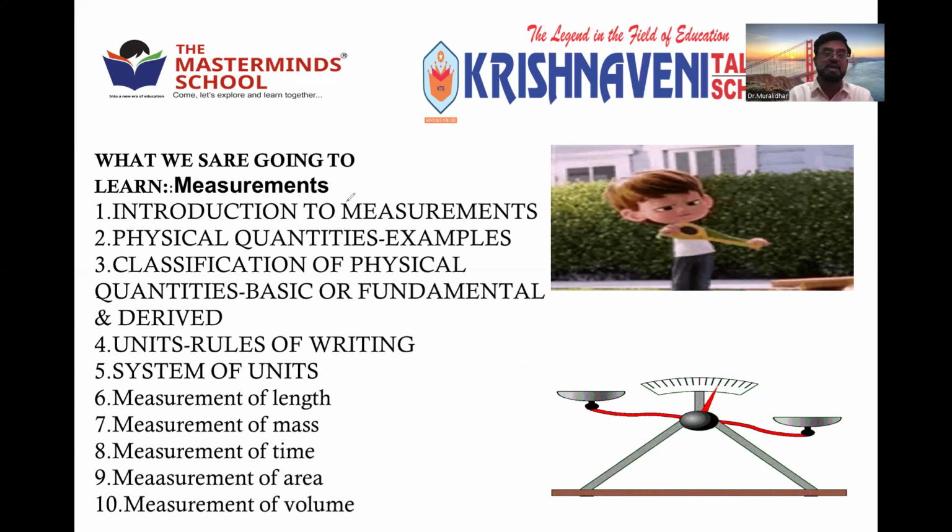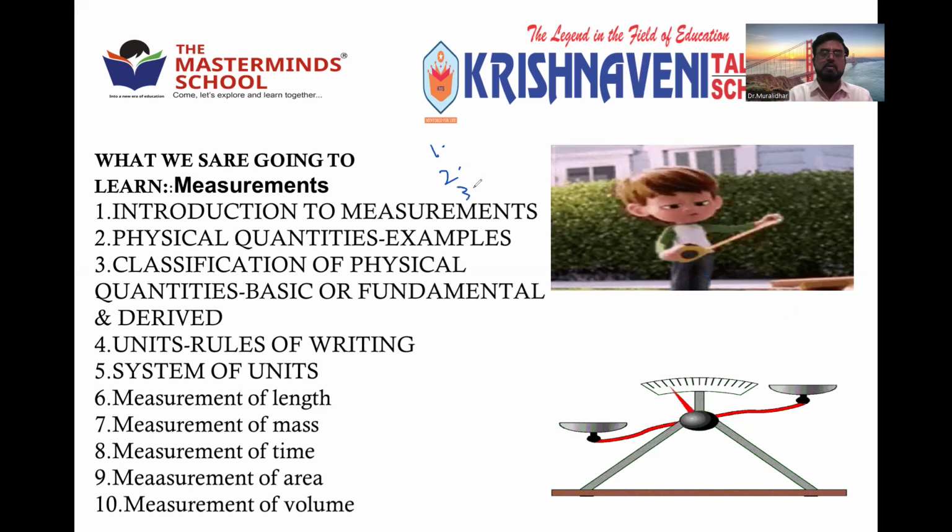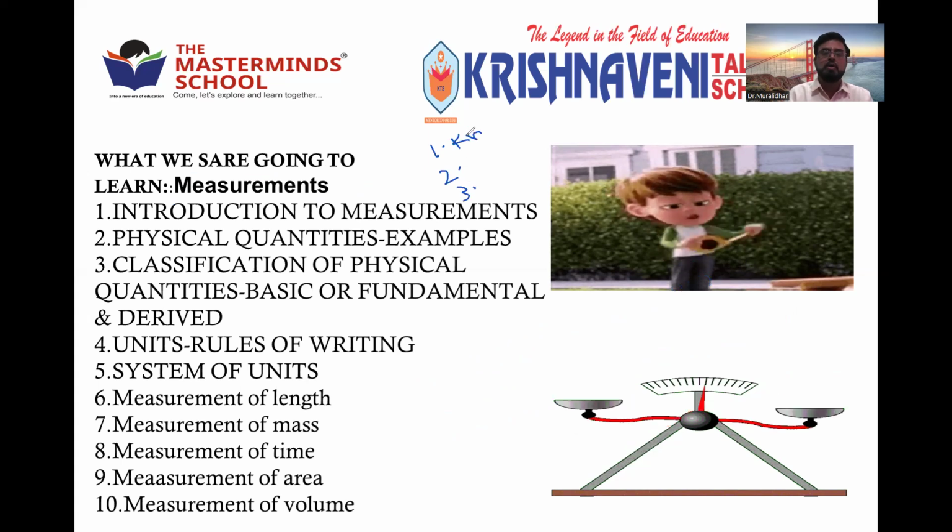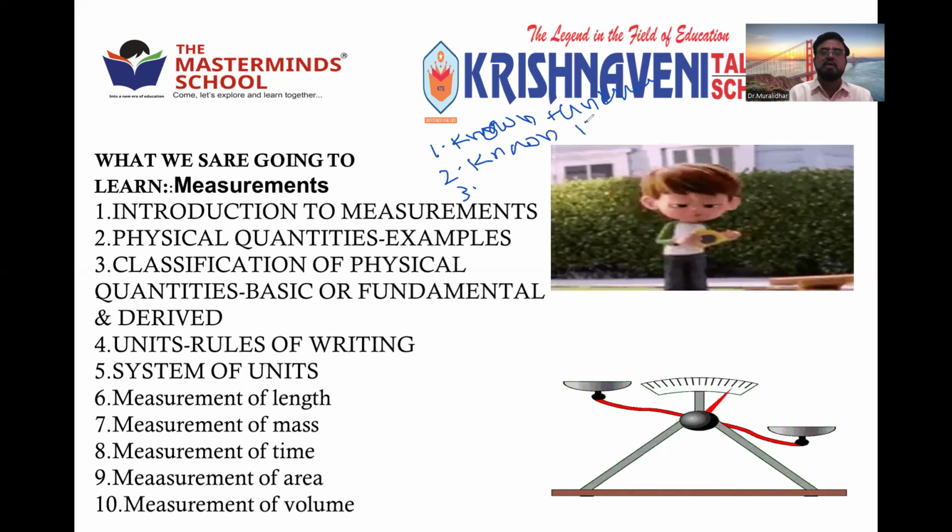But further, what is the condition? For measurement, suppose, see, three cases are possible. Case 1: one is known and the second one is unknown. In the second case, the first one is known, the second one is also known. Third case: unknown and unknown.